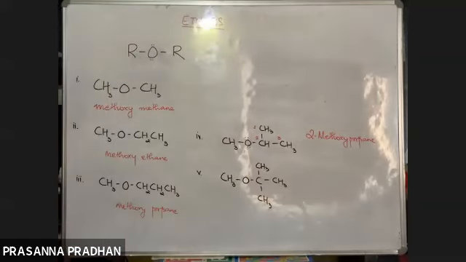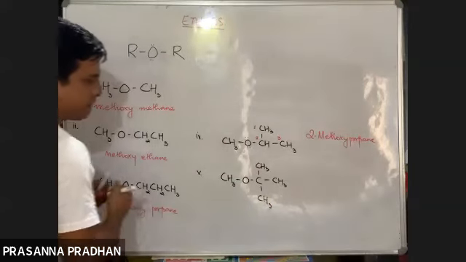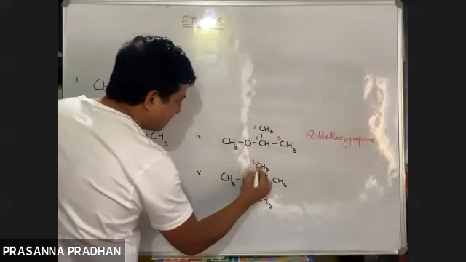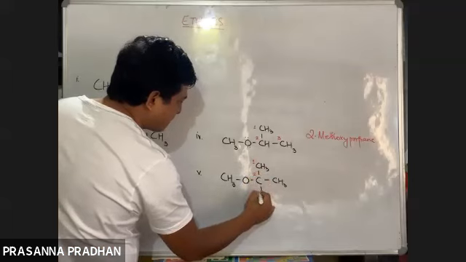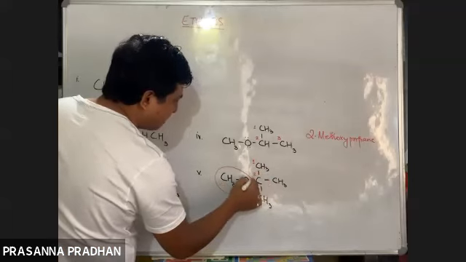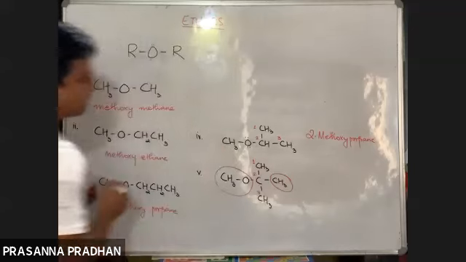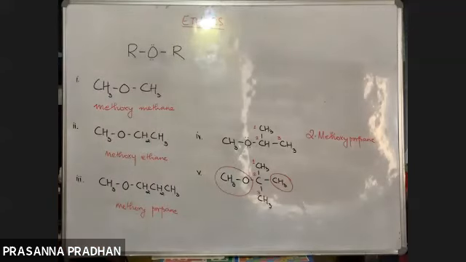What would be the name? Again, the smaller alkyl group is methyl, so there is the methoxy part. The longest continuous carbon chain again contains 3 carbon atoms. Now we have a methoxy group as well as a methyl group bonded to the second carbon.